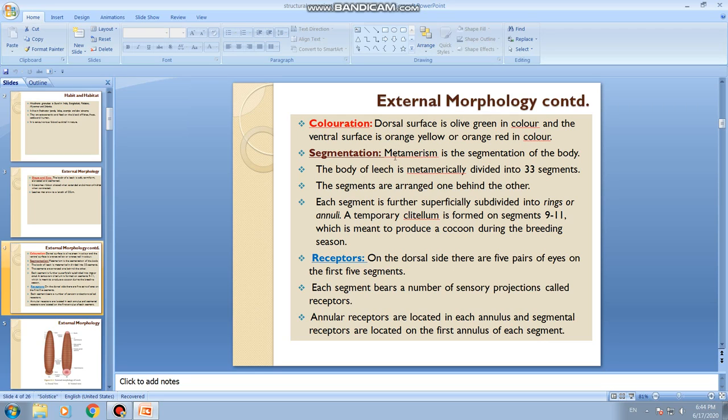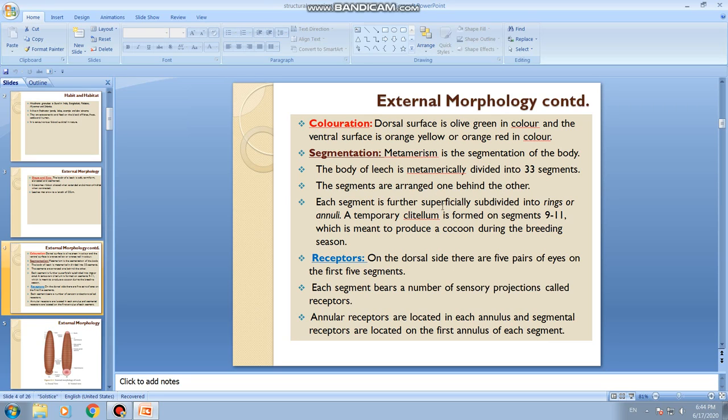And segmentation, as I said already, segments are metamerically segmented. So the body of leech is metamerically divided into 33 segments. On the whole, the body of leech has 33 segments. Usually the number of segments varies in other organisms, but in leech it is fixed, that is, it is constant. 33 segments are present in the body of leech. The segments are arranged one behind the other.